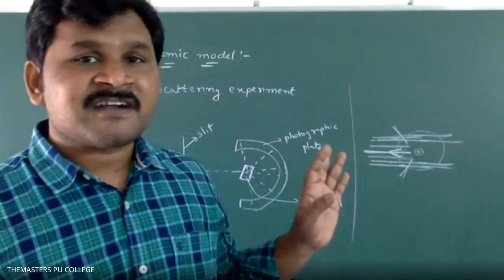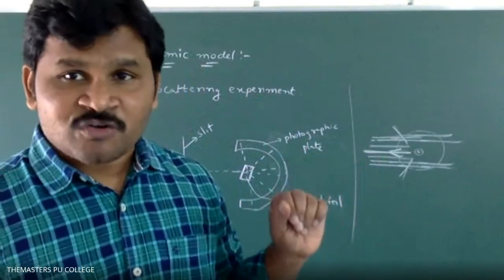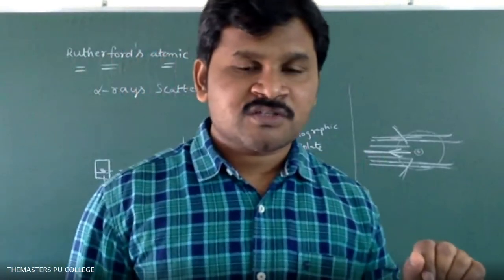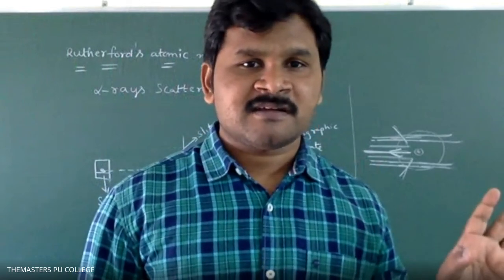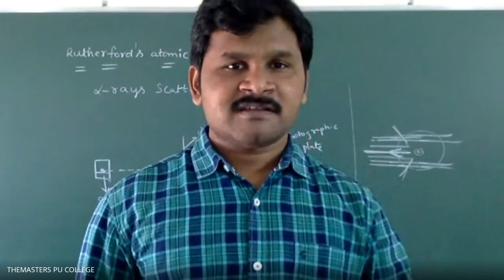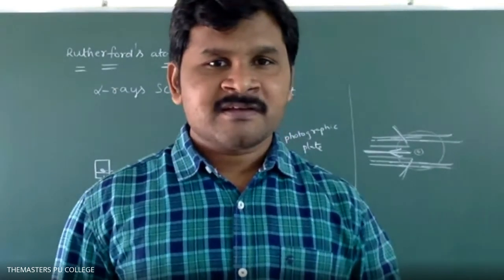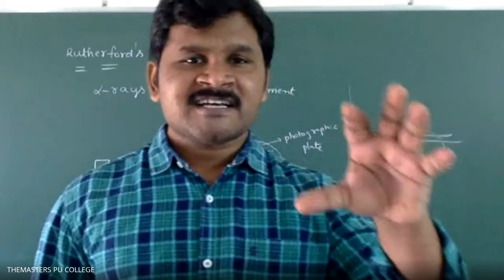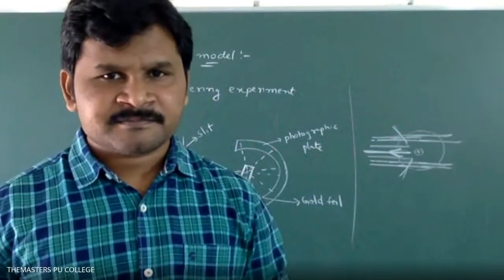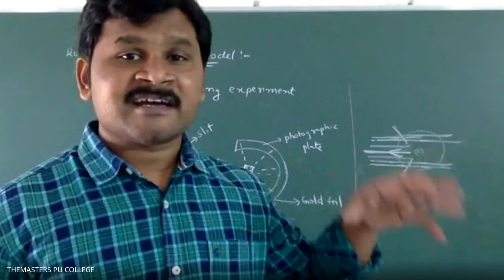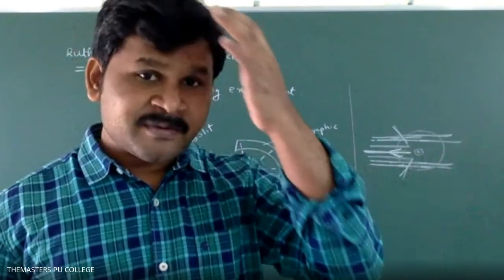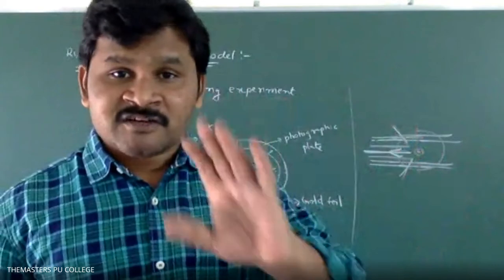This Rutherford atomic model is also known as the solar system model or planetary model. What is the solar system model? In the planetary model, which is the center? The sun. Here he compared the sun with the nucleus.